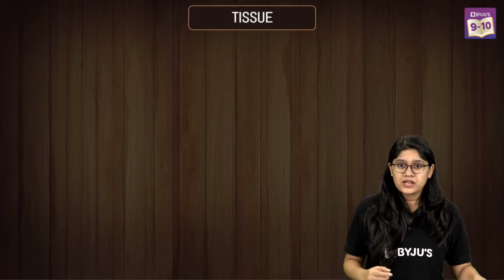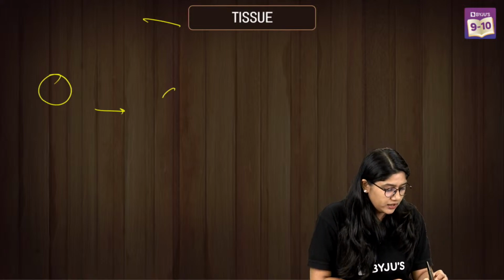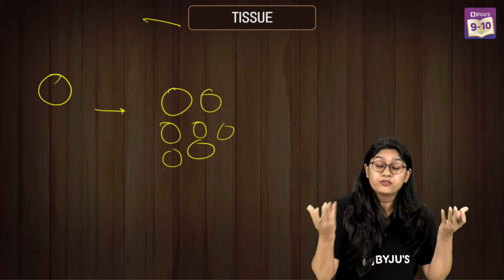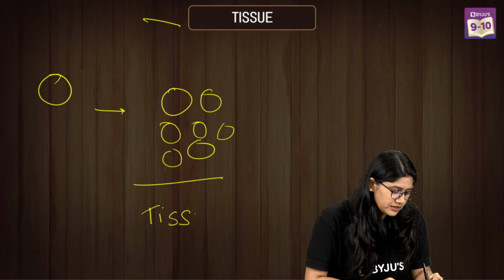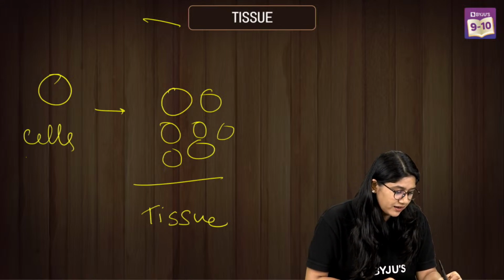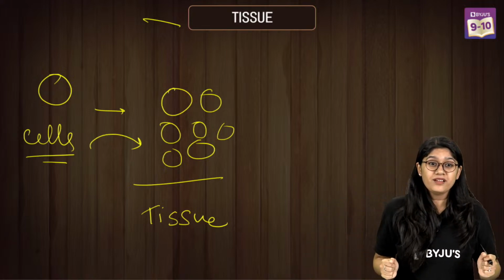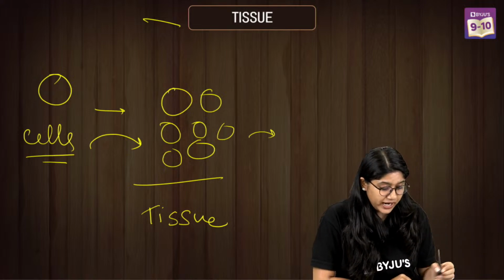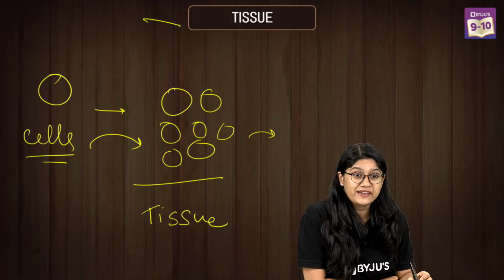Very good, everyone. Tissue is nothing but a group of cells, right? When cells come together, it could be the same type of cells or different types of cells that come together. They form the tissue, right? This is a cell. And when different types of cells or the same type of cells come together, they form the tissue. Now when tissues come together, they form what?